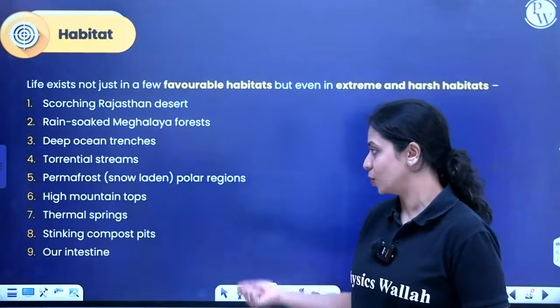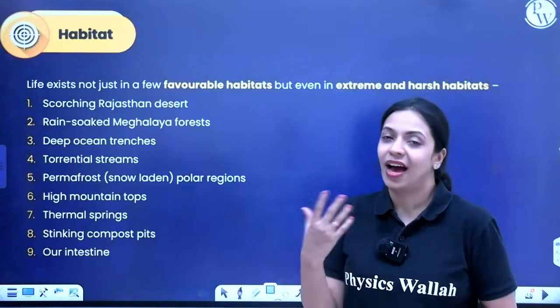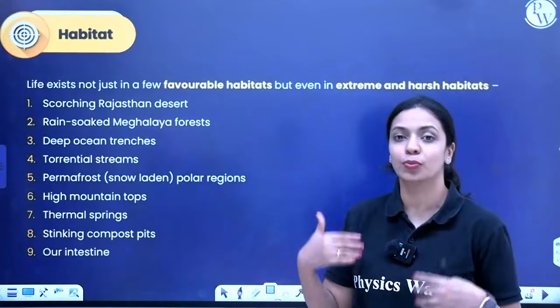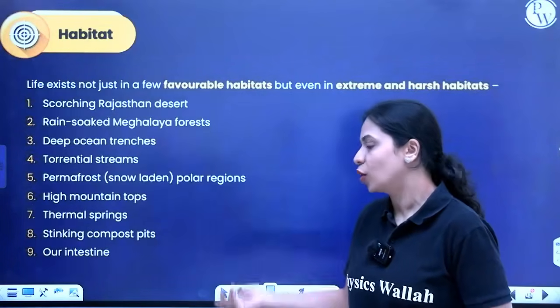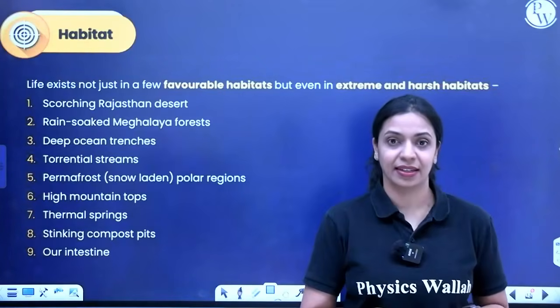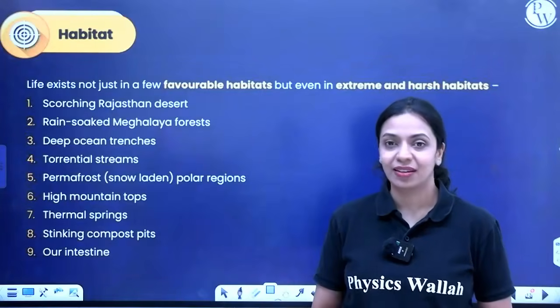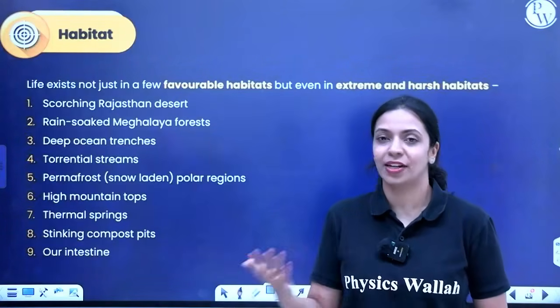So that is an issue. High mountain tops where the air pressure is very low. As a result, partial pressure of oxygen will be low and animals might find it difficult to breathe. But still, we adapt and survive there. Stinking compost pits where oxygen availability could be a problem. Our intestine. In all of these places, despite the conditions being not so optimum, organisms still manage to survive.